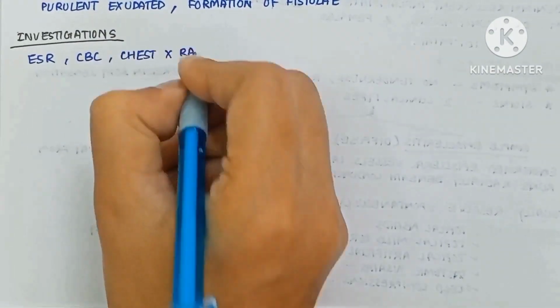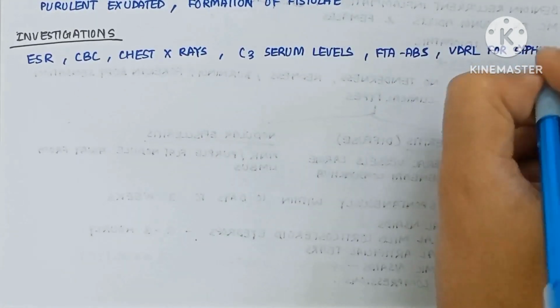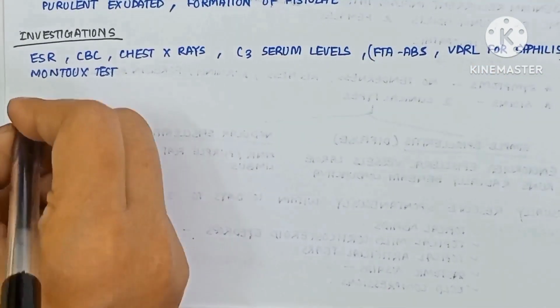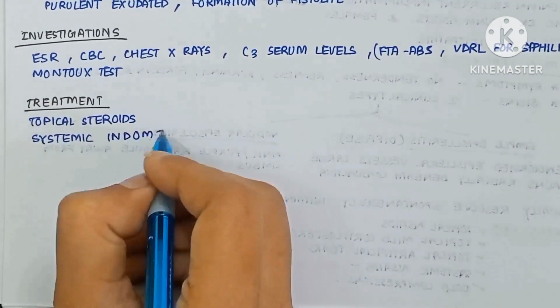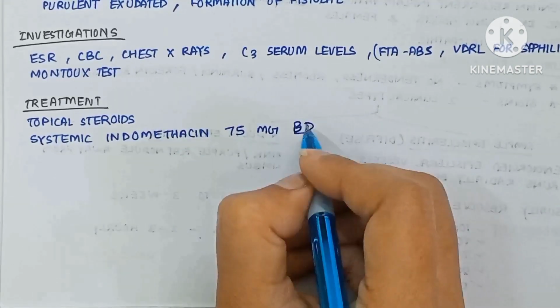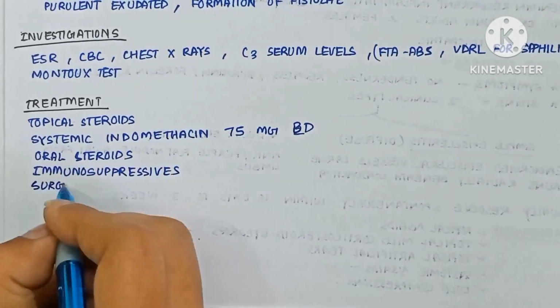Now the investigations: we can do ESR, CBC, chest X-ray, C3 serum level, FTA-ABS, VDRL for syphilis, Mantoux test. Now the treatment includes topical steroids, systemic indomethacin 75 mg BD, oral steroids, immunosuppressives, and surgery.